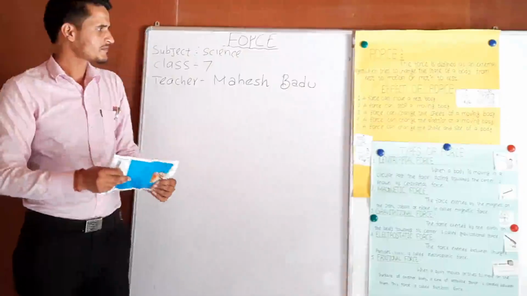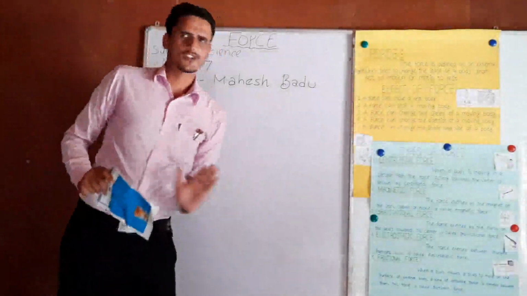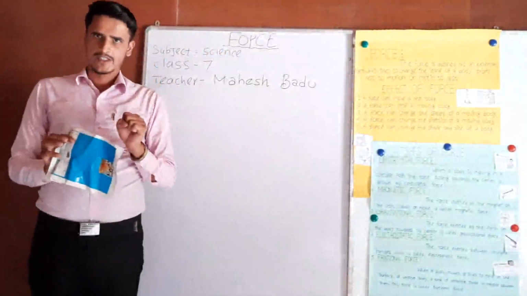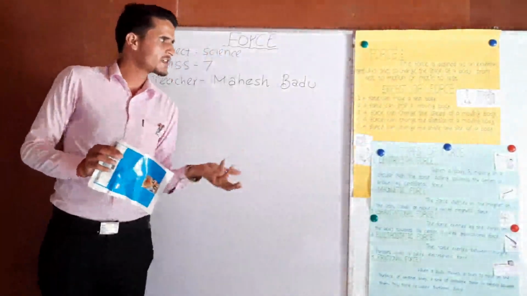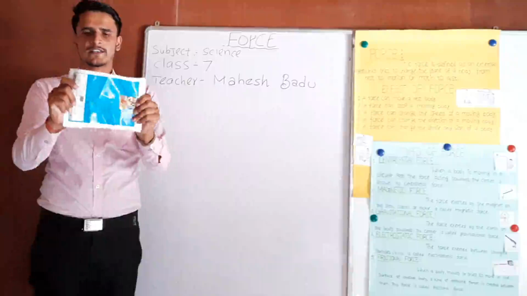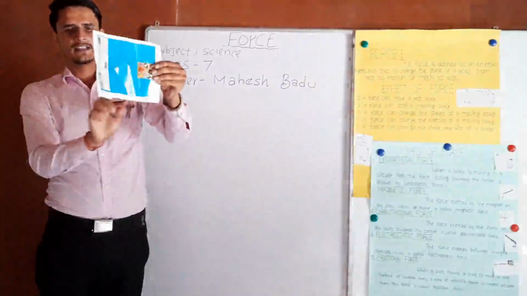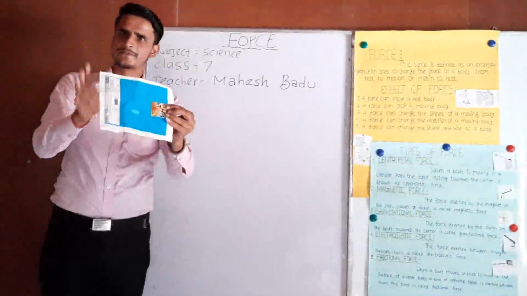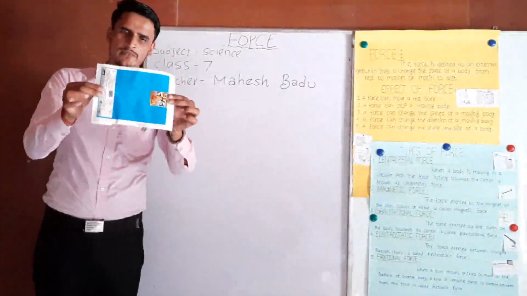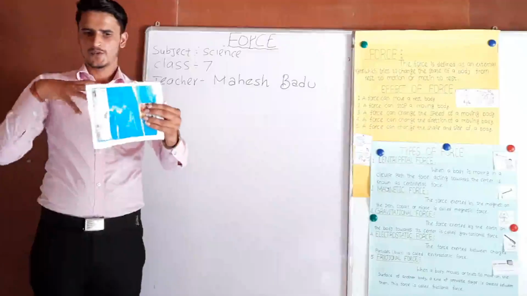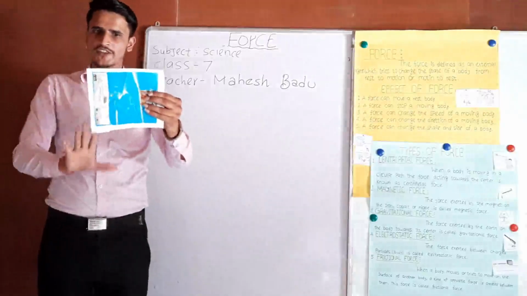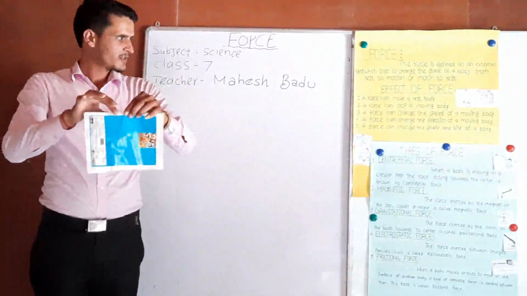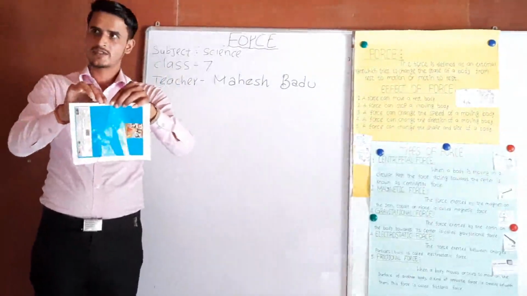Okay. Next one, the size also. If we apply force on a body, the size of the body is also changed. First, the length and the height of the paper are fixed. We know, we can measure. If we want to decrease the size of this paper, what do we need to do?